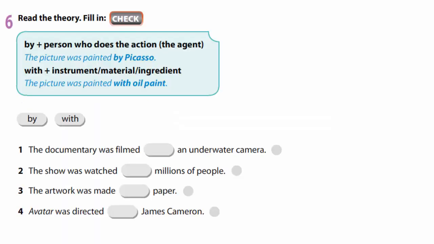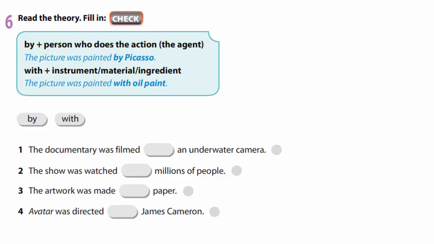In the 6th exercise, we are to read the theory with by, with a person who does the action, the agent. For example, the picture was painted by Picasso. And with an instrument or material or ingredient. For example, the picture was painted with oil paint.